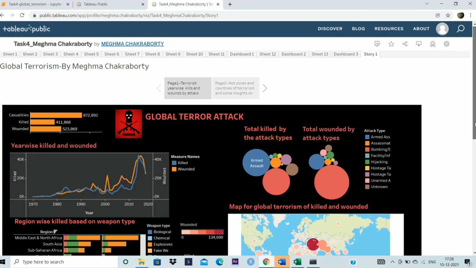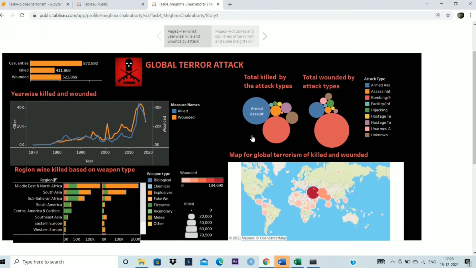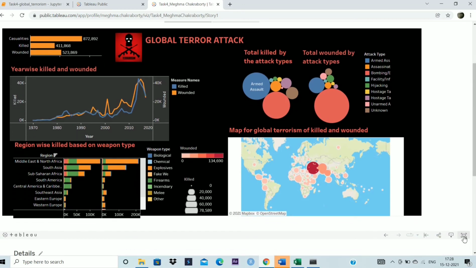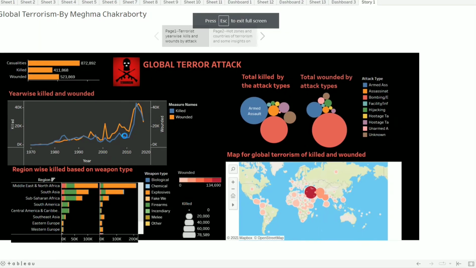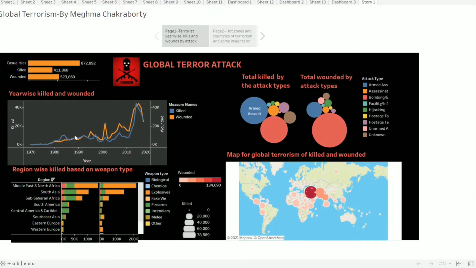Next, there is this graph on wounded and killed people, where we can see the number of people killed and wounded along with the year.